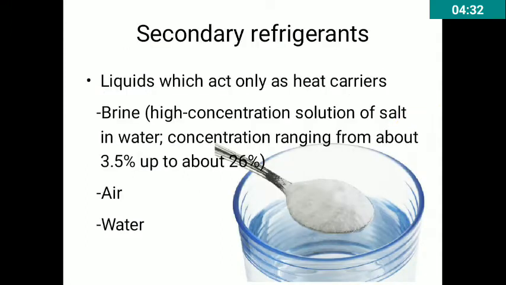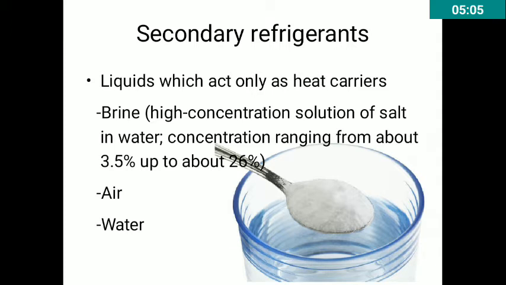Moving to the next category of refrigerants. First we understood primary refrigerants, which get converted from liquid state to gaseous state. That means they change their state once they absorb heat. But if we talk about secondary refrigerants, on the contrary, these are liquids which only act as heat carriers. They will not change their state, right?